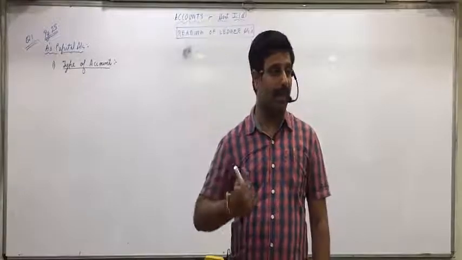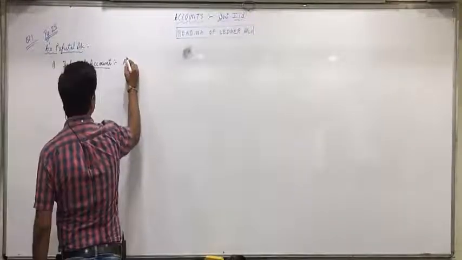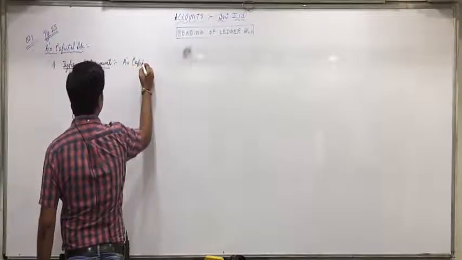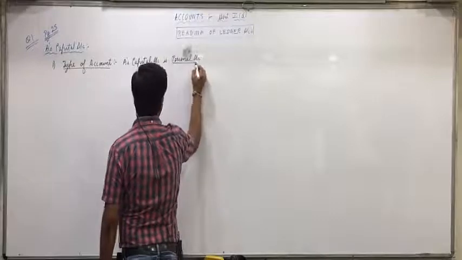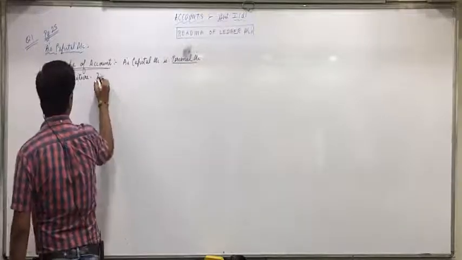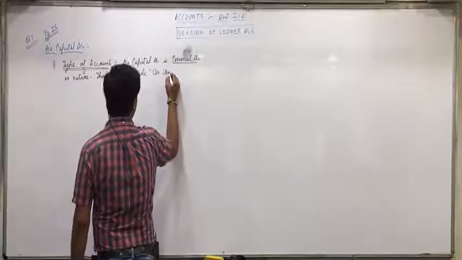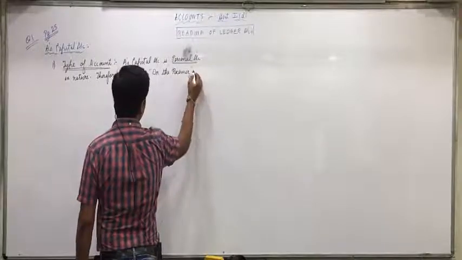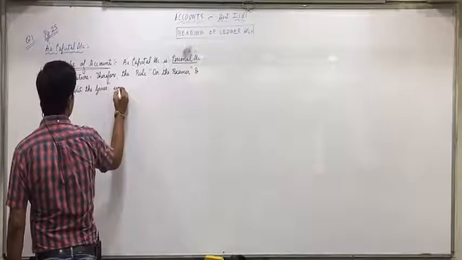Today I am dictating it, from next time I will ask you. Okay? So write down: A's capital account is a personal account and is personal in nature. Full stop. Therefore, the rule debit the receiver and credit the giver will apply.